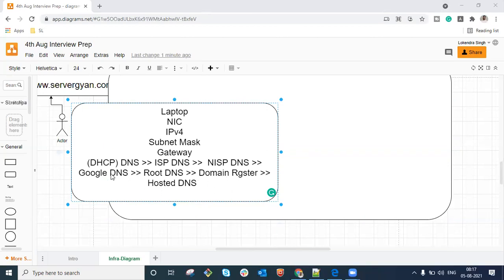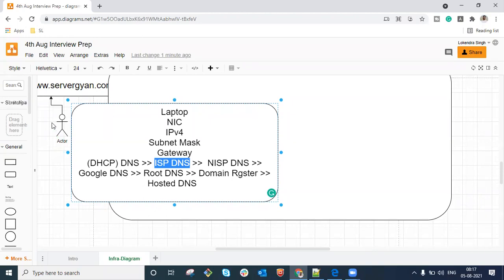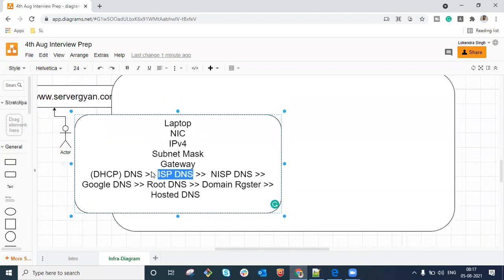In that case, as I told you, your ISP DNS is always nearer to you than Google DNS. End of the day, whatever request you are making through your laptop will be redirected via your ISP. But rather than searching your data on the ISP DNS, you are directly reaching out to Google DNS. In that case, your request will not be routed through your ISP DNS. So there will be a little higher latency, but chances of resolving the request will be higher.